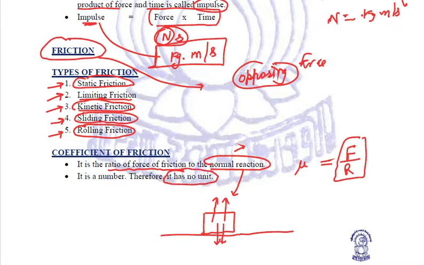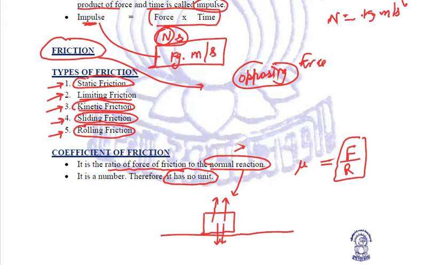There are times when the examiner gives us trick questions. Trick questions means that he'll ask us what is the unit of coefficient of friction. So all these physical quantities in physics which have no unit, we need to remember these quantities, right?